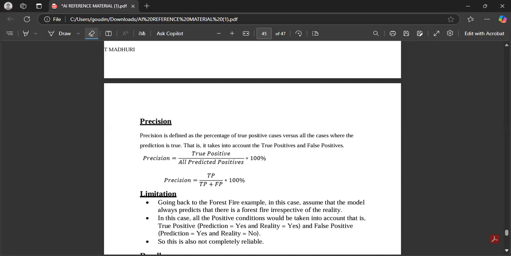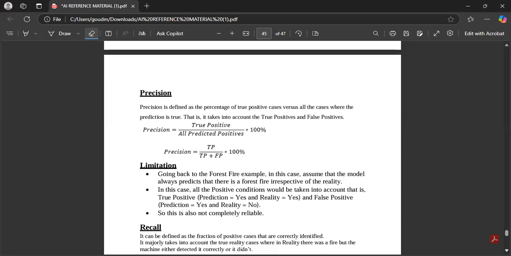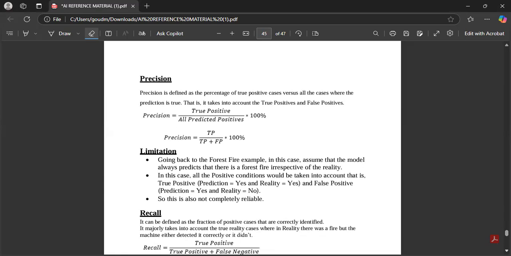That is true positive by true positive plus false positive. So here, what is the drawback of this? If you go back to the forest fire example, assume that the model always predicts that there is a forest fire, irrespective of the reality. In that case, what will happen? The positive conditions will be taken into account. That is, true positive: prediction is yes and reality is yes, and false positive: prediction is yes and reality is no. So this is not completely reliable. We cannot take precision as an evaluation metric in a few cases, right?